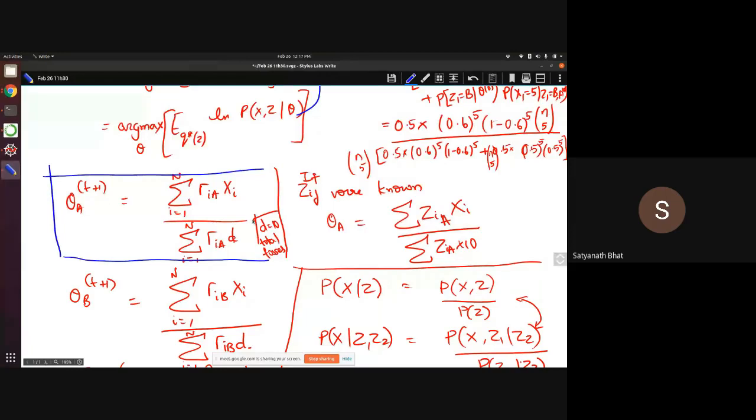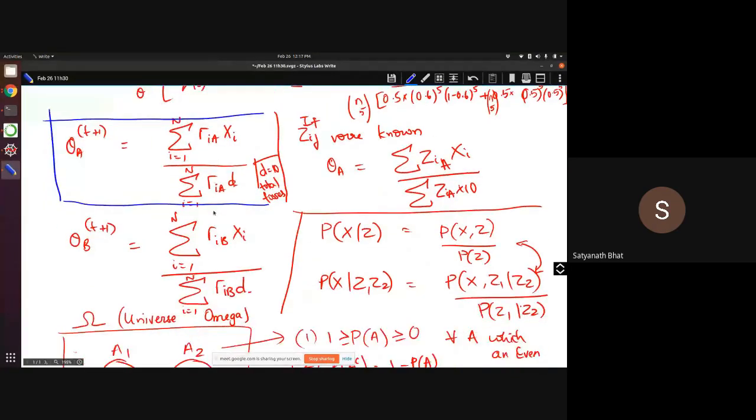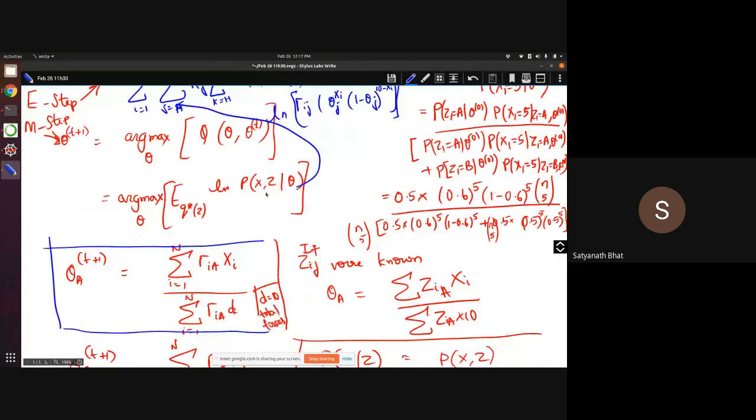So instead of Zij, which was a hard assignment, I have replaced it by gamma ia. This is like the probability. So you can try it out. You write it out as fully as your expression, and then you will get this. In any case, let's look at the code. I will explain the code now.